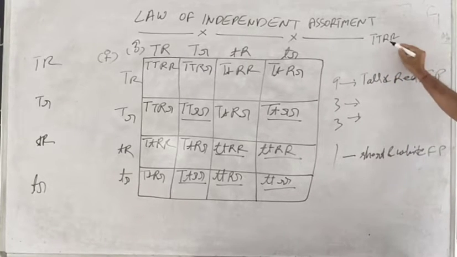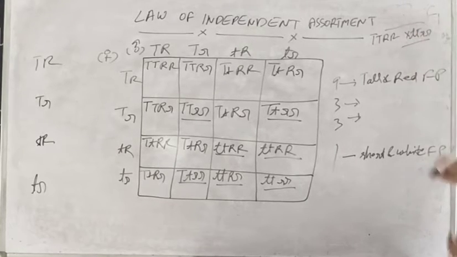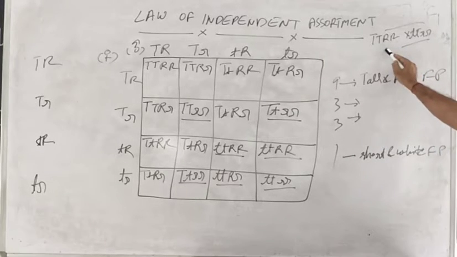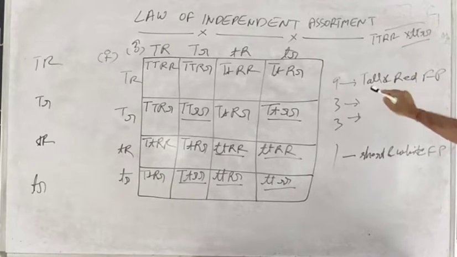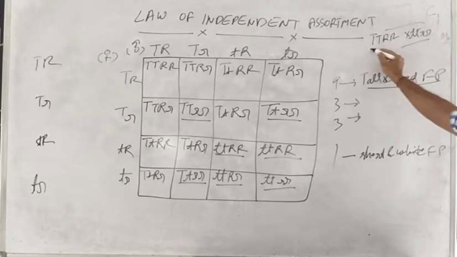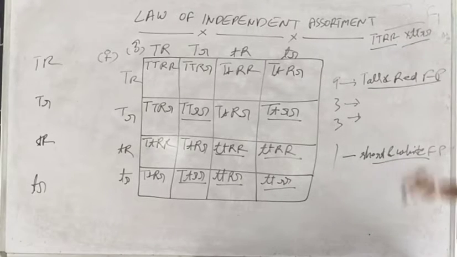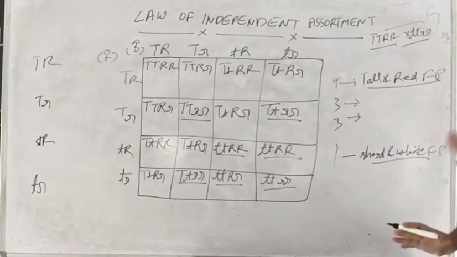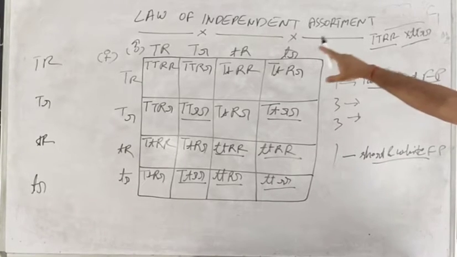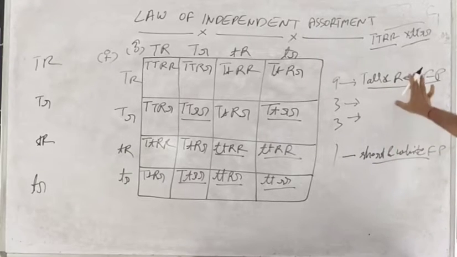Capital T, capital T, capital R, capital R crosses with small t, small t, small r, small r. This is the cross of the parental generation. So in the F2 generation, you are observing that the 9 ratio is parental, and the 1 ratio is parental. One is dominant and one is recessive, but that is another matter. Here we are not discussing the law of dominance. Here we are discussing the law of independent assortment. So this is the parental ratio.